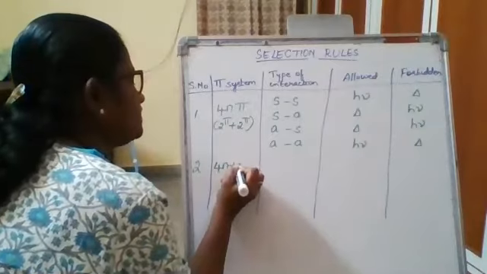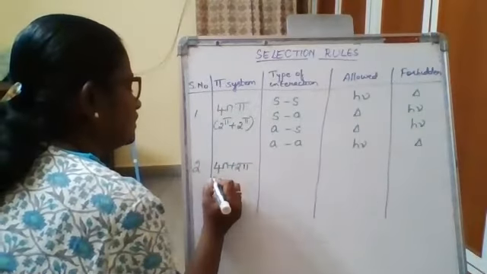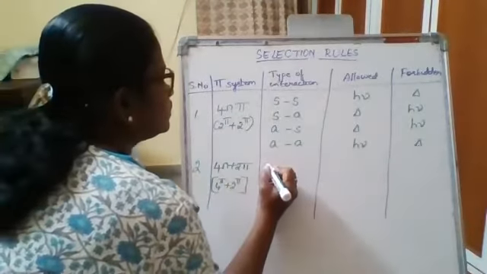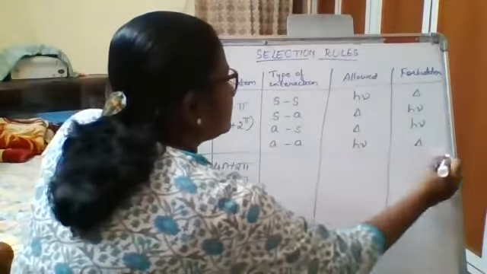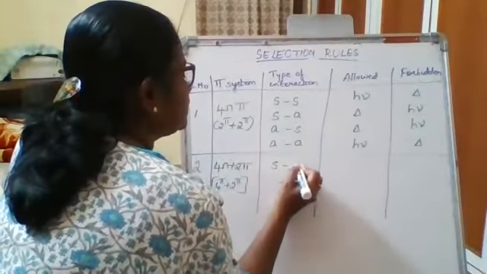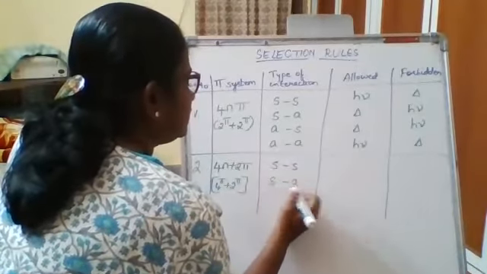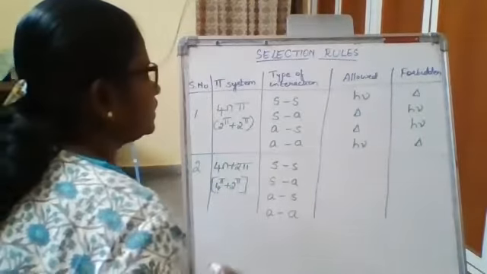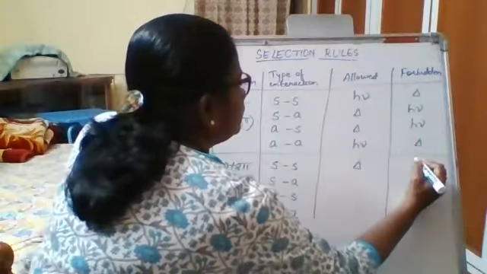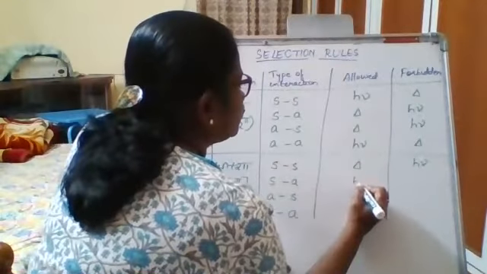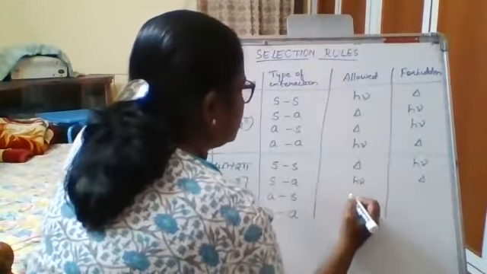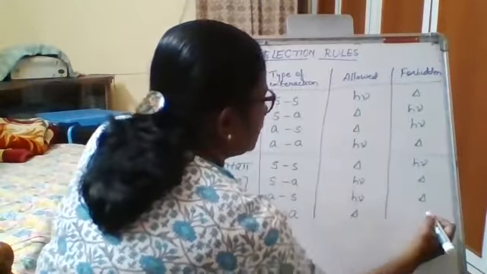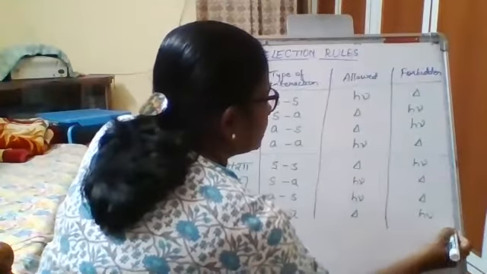4n plus 2 pi system. 4 pi plus 2 pi cycloaddition. Again, for this one also, supra-supra interaction, supra-antara, antara-supra, and antara-antara interaction. Supra-supra allowed thermally, photochemically forbidden. Supra-antara: photochemically allowed, thermally forbidden. Antara-supra: photochemically allowed, thermally forbidden. And antara-antara: thermally allowed, photochemically forbidden.